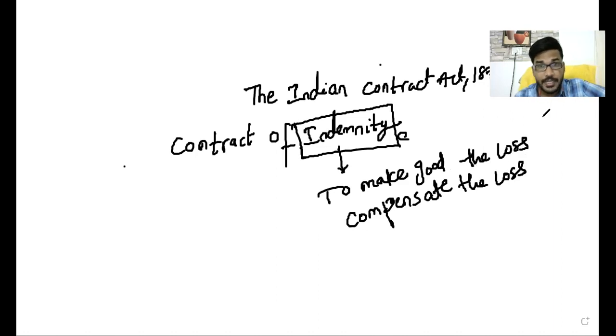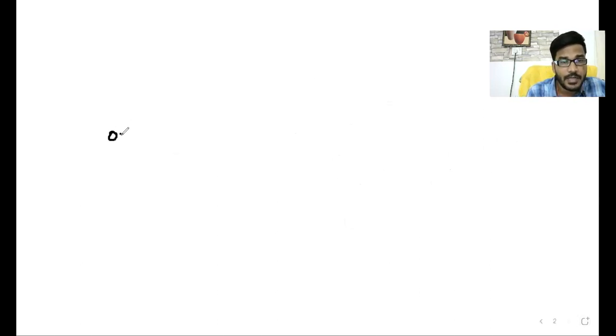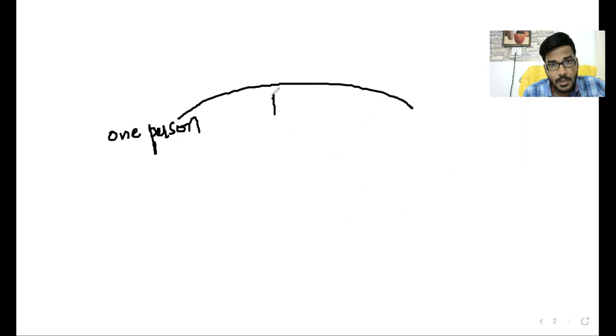The contract of indemnity is discussed under section 124 of the Indian Contract Act. What is the definition of contract of indemnity? One person makes a promise to the other person.